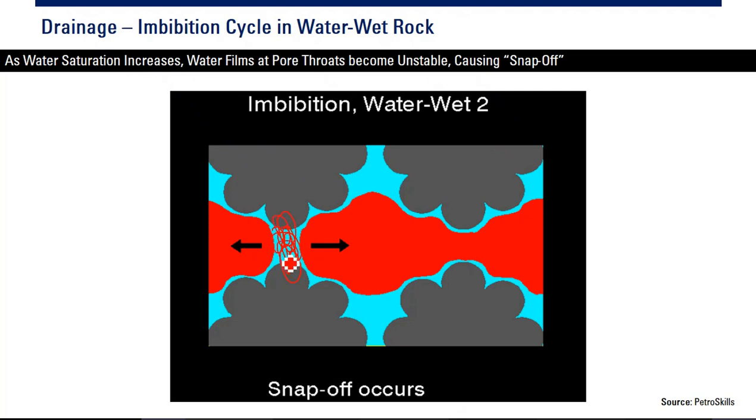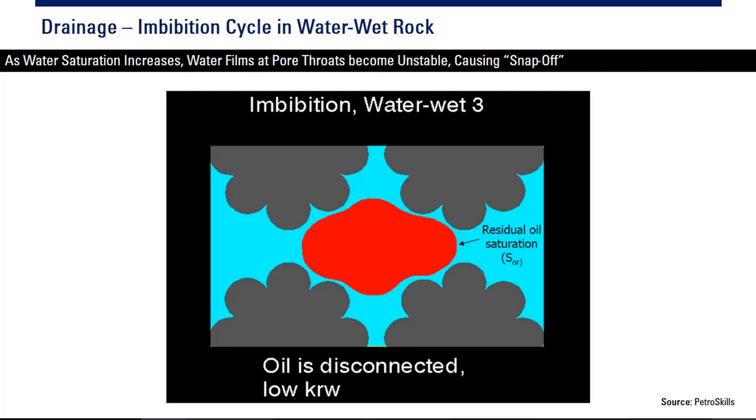So the water here will be unstable because the water saturation increases and it snaps off the oil. It cuts off the oil, making the oil discontinuous, disconnected, because of higher water saturation.